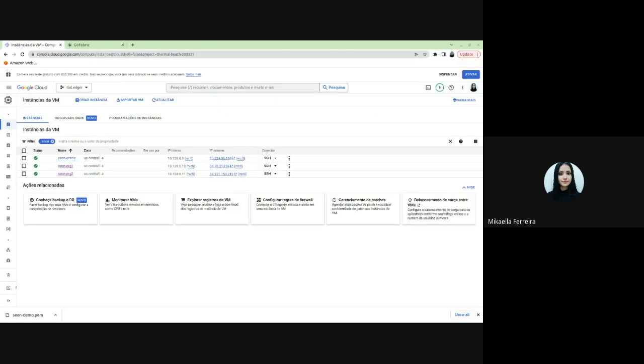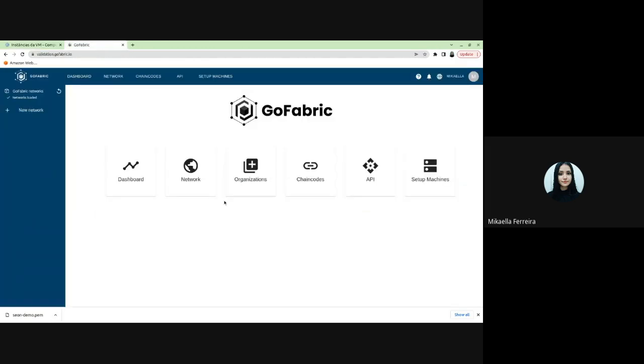Now we're going to demonstrate this use case running. We need to open a network with 3 organizations, one being the Oracle. And for this, 3 virtual machine instances were created on Google Cloud Provider, as you can see here. And we're going to deploy this network with a blockchain network orchestration platform developed by GoLedger, called GoFabric. And to create this network, let's click here.